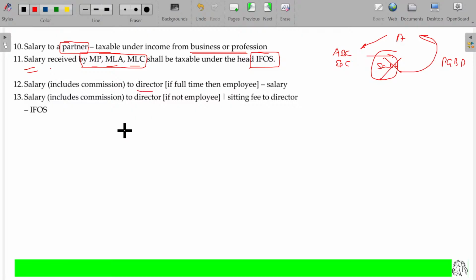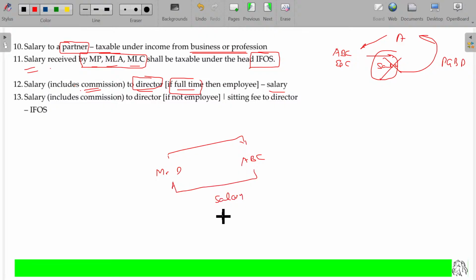Now, already explained in the previous case, director's salary. If the director receives any salary from the company, verify whether the director is a full-time employee or works in an honorary capacity, where now and then he visits. If he is a full-time employee, then what the director gets from his company will be salary, including commission. Okay, Mr. D being the director of ABC renders services, and he gets salary. Even sometimes he gets commission.